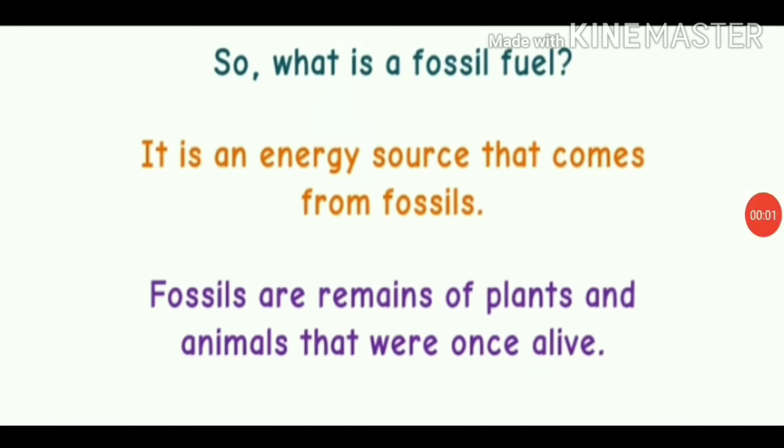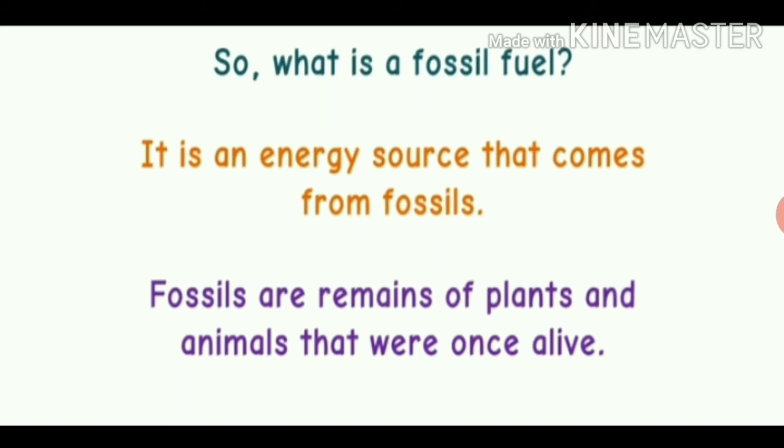So students, let's try to understand what are fossil fuels. The natural fuels formed by the remains of living organisms buried under the earth long ago are called fossil fuels.